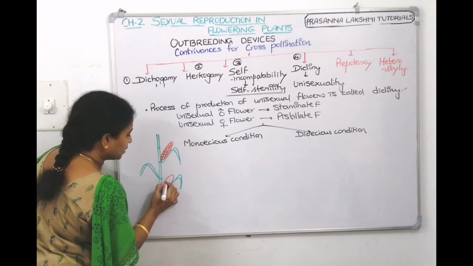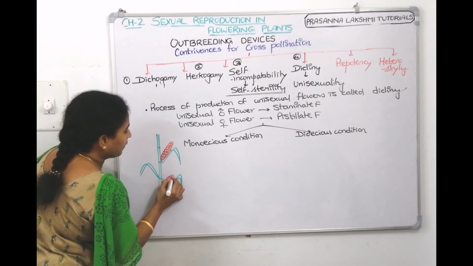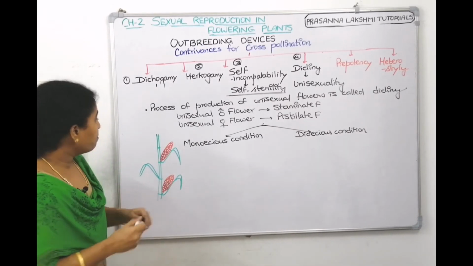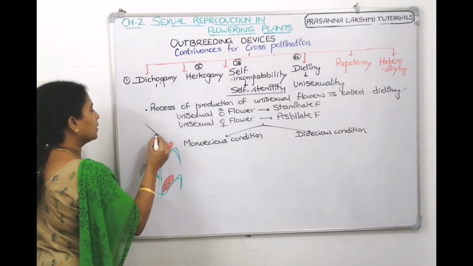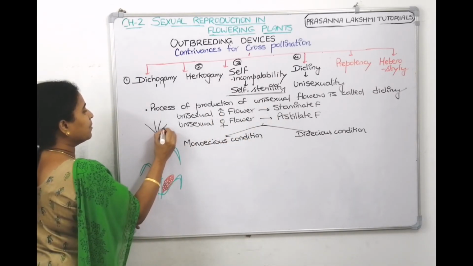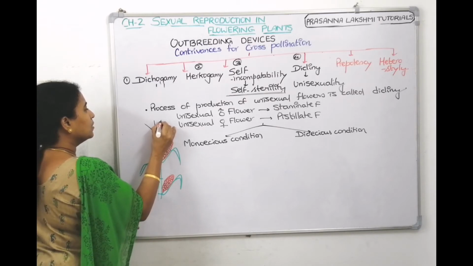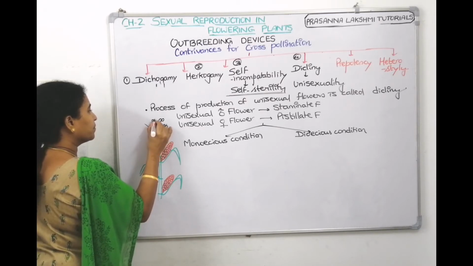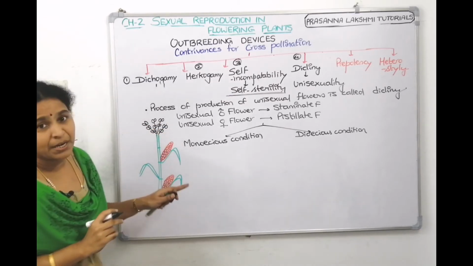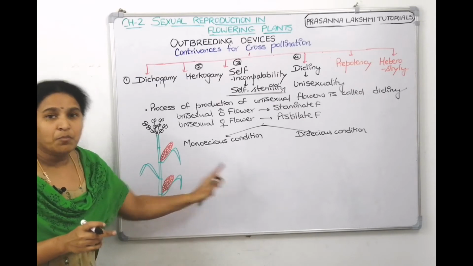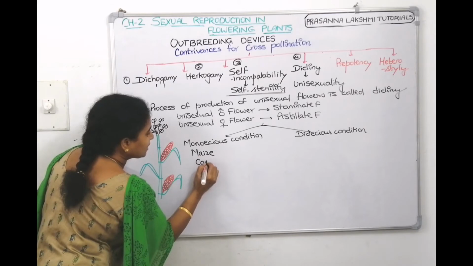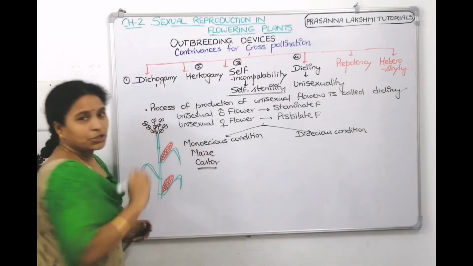This is the female inflorescence, with only female flowers, so they are called pistillate flowers. On the top it has male flowers, called staminate flowers. This is stamen-like, the male inflorescence. Male flowers are separate and female flowers are separate, but on the same plant. That is called a monoecious plant. Maize is an example. Castor is also an example for the monoecious condition.